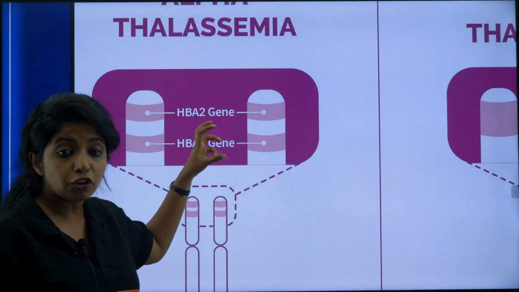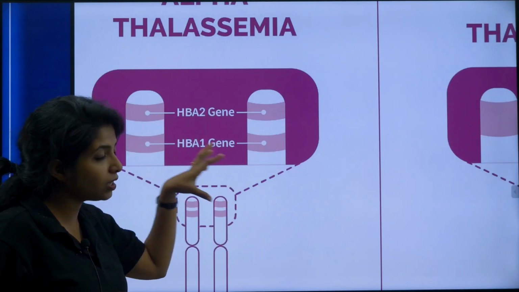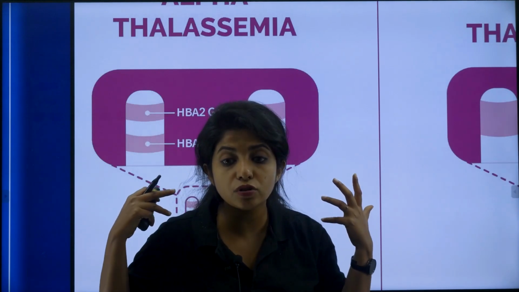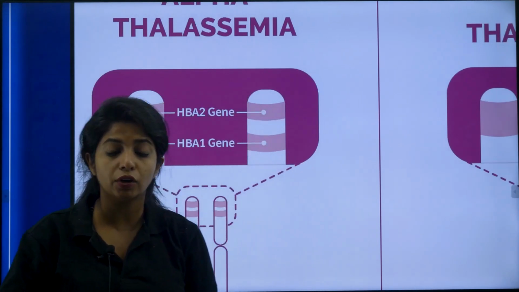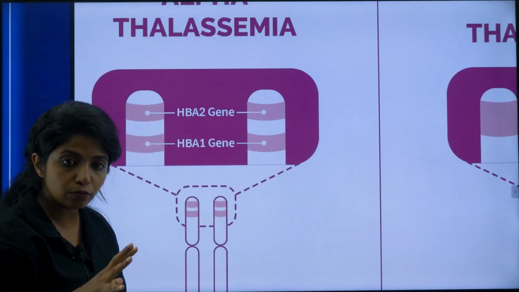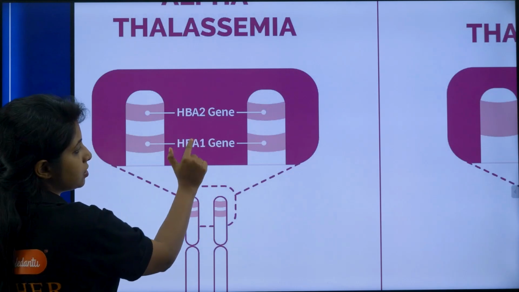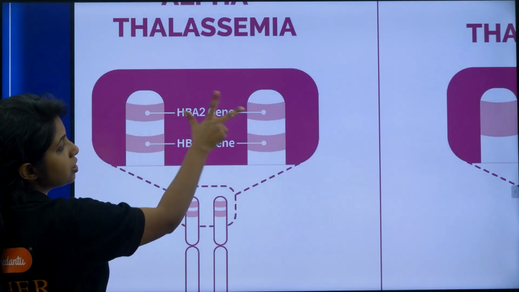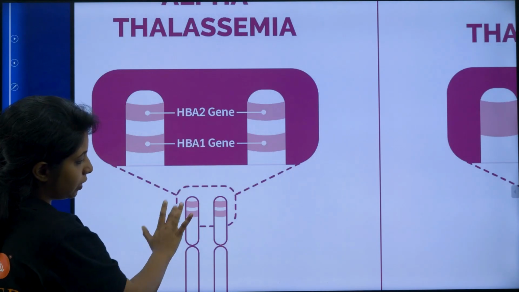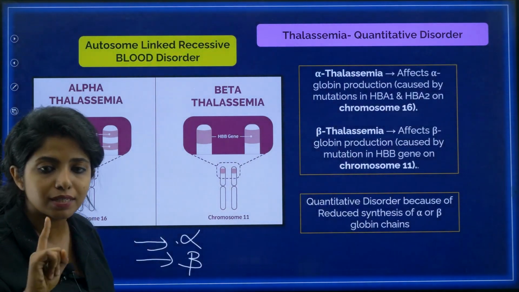So again, you are talking about the quantity of globin chain which is being produced. If all of them are affected, you're not going to produce any alpha globin chain at all. But if one or two alleles are affected, you're still going to produce, but very little. Always remember, there are two genes, HBA1 and HBA2, and two genes have two alleles each. So 4 alleles are there for this particular thing, and this is on chromosome number 16, my dear children.